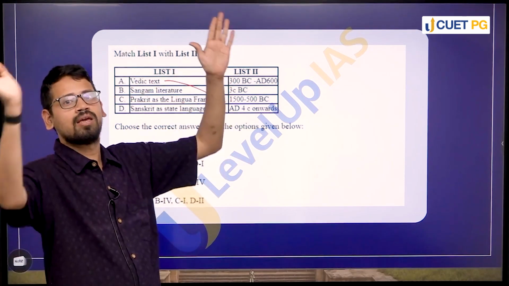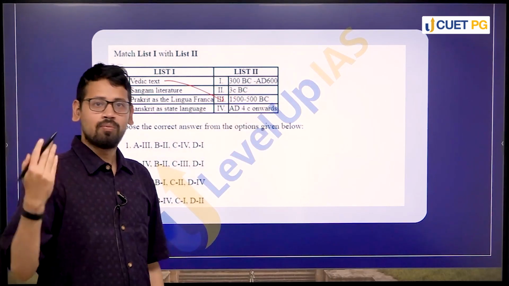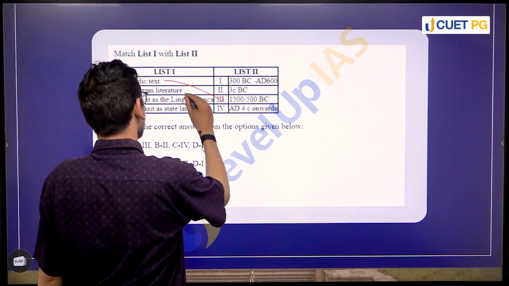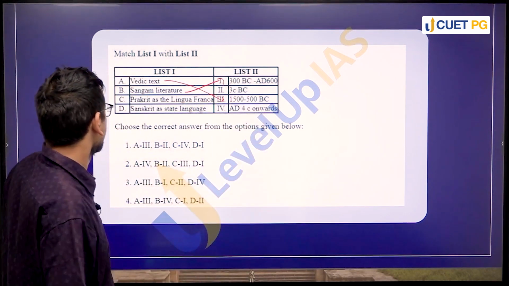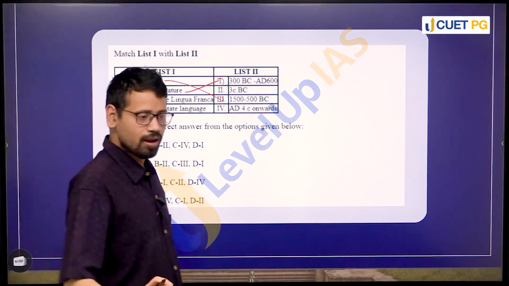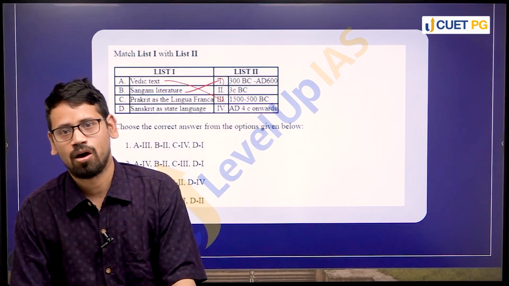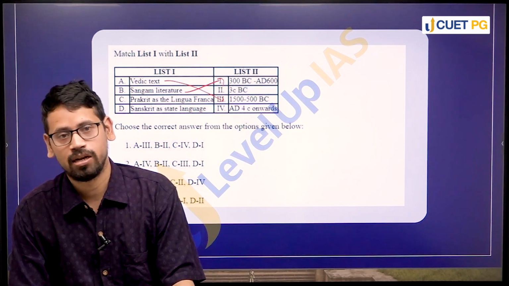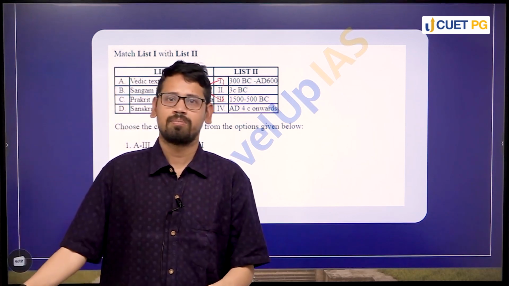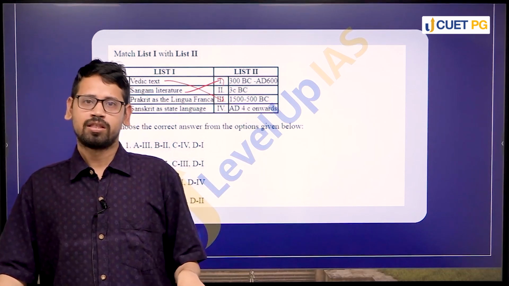Because there is a lot of debate: many people place the Sangam earlier than this, and many people place the Sangam very late. So within the ambit of the longer chronology, Sangam literature is generally understood in the context of this period, right? Third thing is Prakrit as a lingua franca. Lingua franca basically means there was a time when Prakrit was a very significant language of inscription. If you see the earlier texts and inscriptions, they were basically written in Prakrit. So the Ashokan inscription is written in Prakrit, right? We find, rather, before Rudradaman's inscription, right?